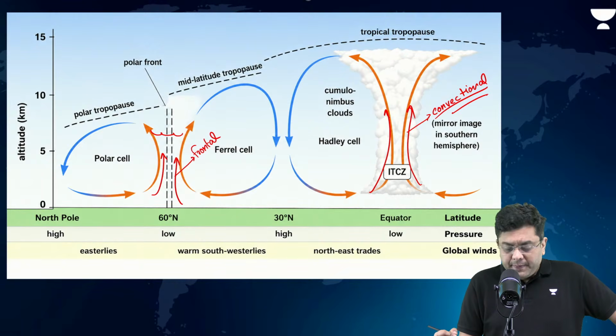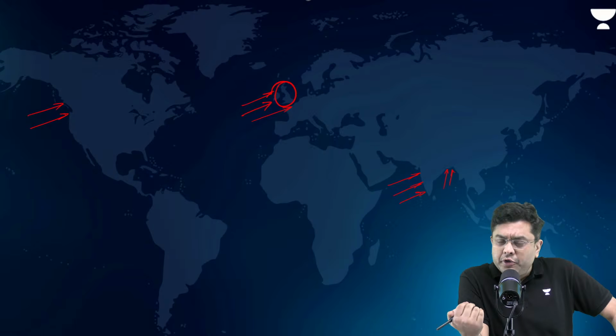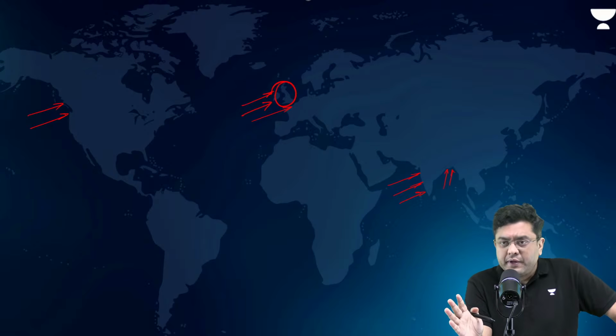But across the world, wherever you have wind systems which are onshore, meaning coming from the sea to the land, they will carry the moisture from the sea and they will dump it over the land areas. That is the reason why in the region of Westerlies, the areas of Great Britain, etc., they have huge amount of rainfall. Rainfall occurs almost on a daily basis. You have maritime air in these areas.